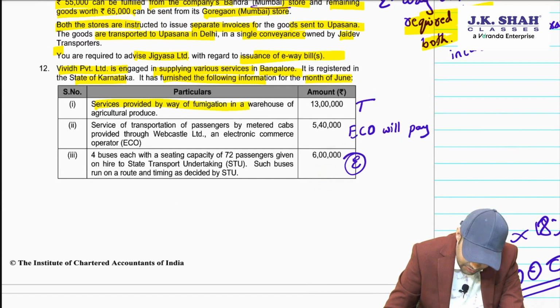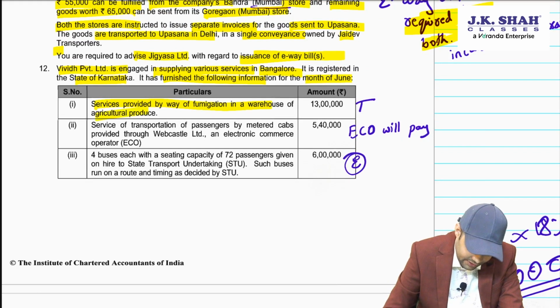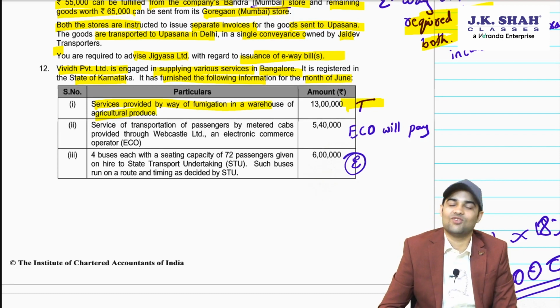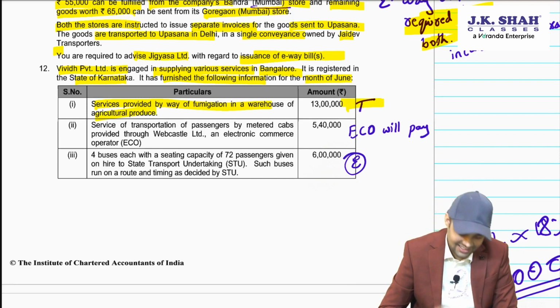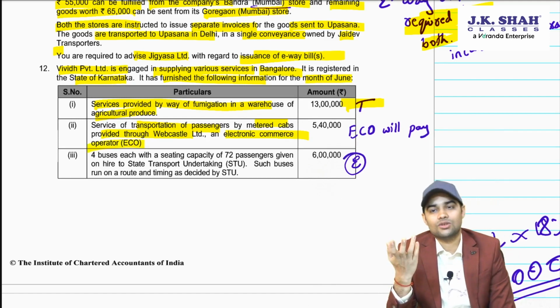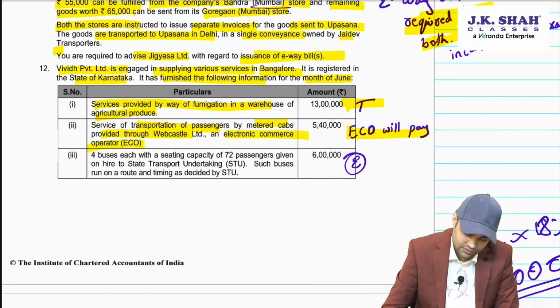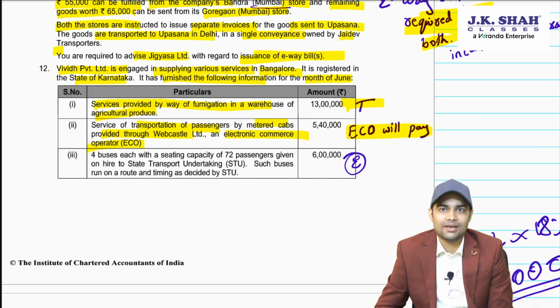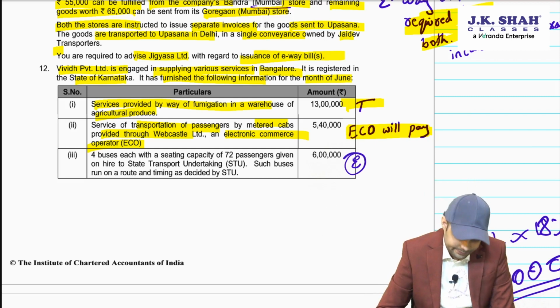Services provided by way of fumigation in warehouse of agriculture produce. This has become taxable. Recent amendment. I hope you have gone through the amendment lecture. Service of transportation of passengers by metered cab through Webcastle, an e-commerce operator. E-commerce operator, metered cab, who will pay? Eco will pay. Metered cab, Eco will pay, sir? Yeah. Eco will pay. It will not come in my output liability.